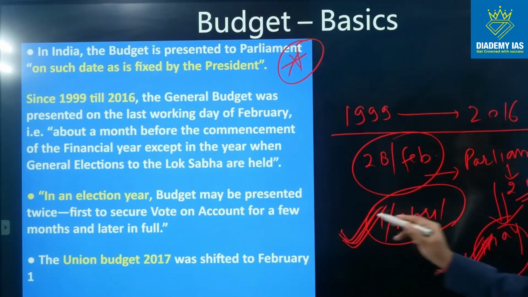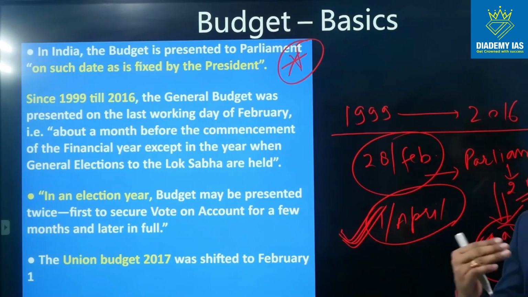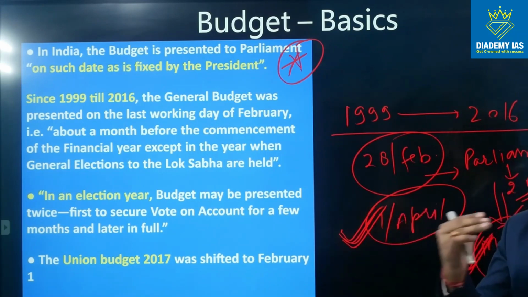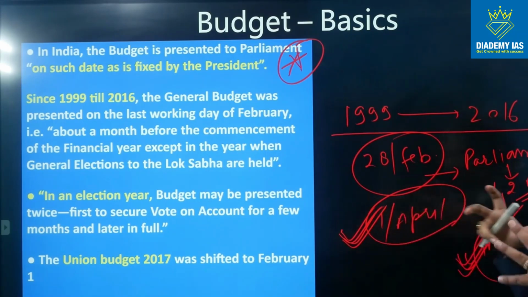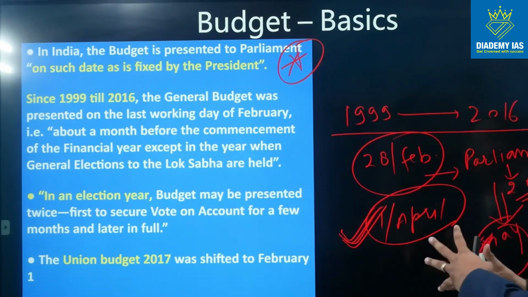The budget could be implemented only from May, but the financial year had already started in April. So this operational difficulty was there, that certain items of expenditure could not be started in the month of April, even though the budget had already given the fund, because this fund could not be released to the respective ministry as the budget had not been approved by the president till the month of May. So to avoid this discrepancy,